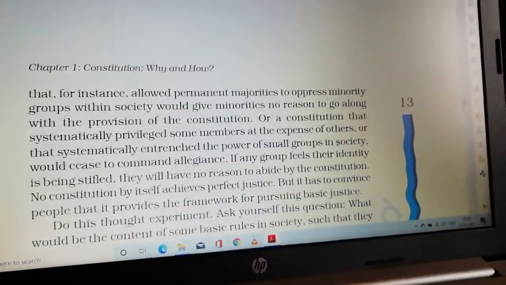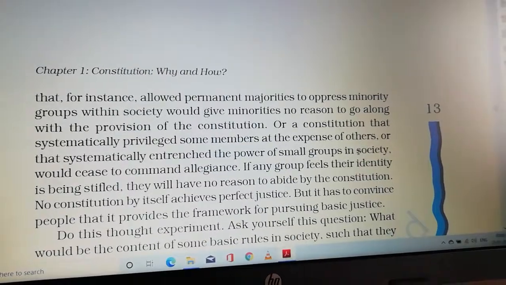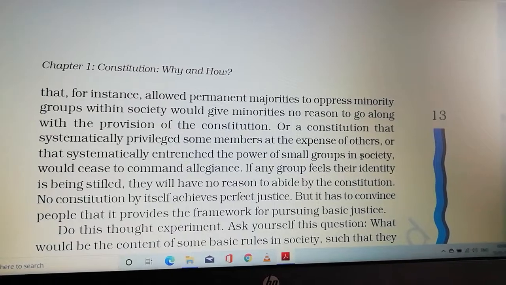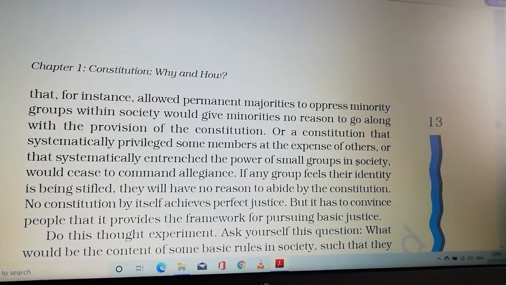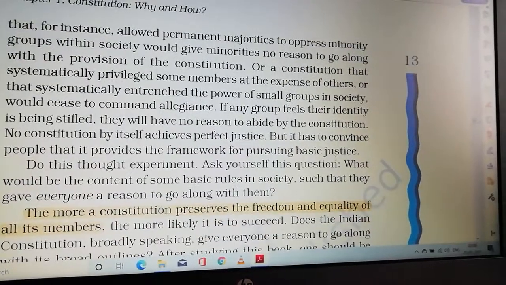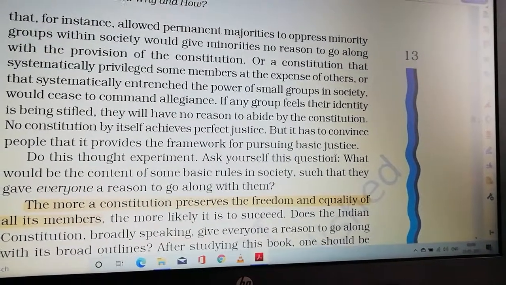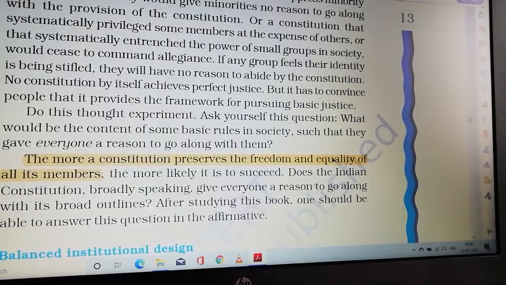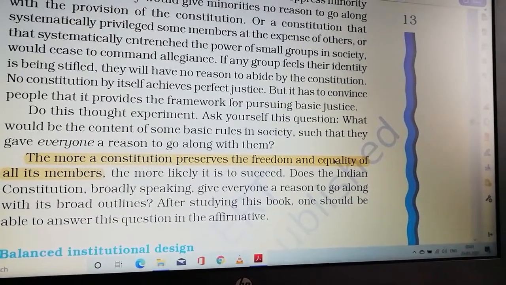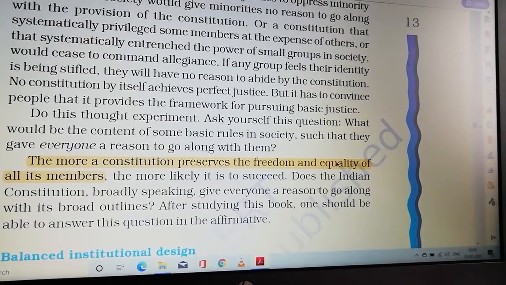Taking an example, if a constitution is in favor of the majority group, the majority group can suppress the minority group, right? A constitution that systematically privileged some members at the expense of others, or that systematically entrenched the power of small groups in society, would cease to command allegiance.